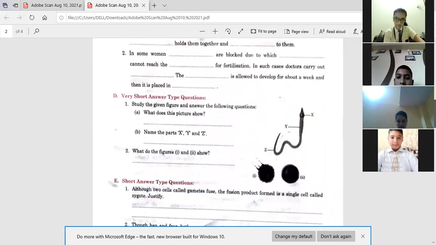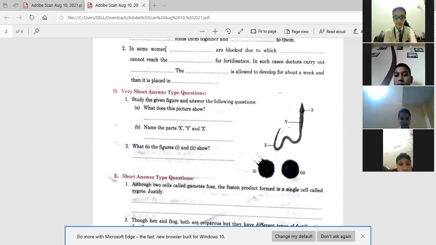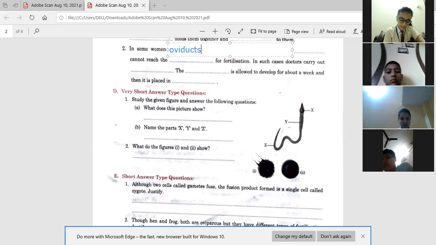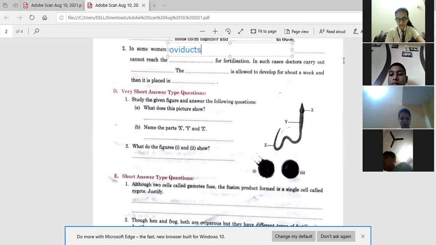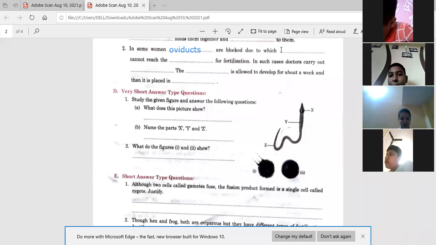Second is, okay, one more is there that we have to do. In some women, dash are blocked. What are blocked? Oviducts. Again, this paragraph is of your book. Oviducts, or you can write down fallopian tubes, are blocked, due to which what happens? See the paragraph of IVF.